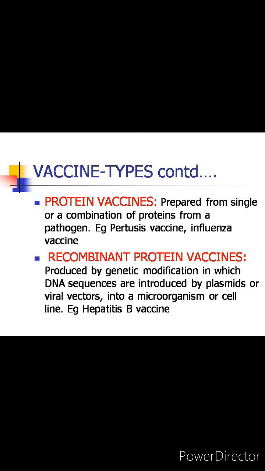Now the third type of subunit vaccine is the recombinant protein vaccines. Recombinant protein vaccines are produced by genetic modification in which DNA sequences are introduced by plasmids or viral vectors into a microorganism or cell line. The introduced DNA translates into antigens of the pathogen, such as hepatitis B surface antigen contained in the hepatitis B vaccine. So the example of this recombinant protein vaccine is the hepatitis B vaccine.